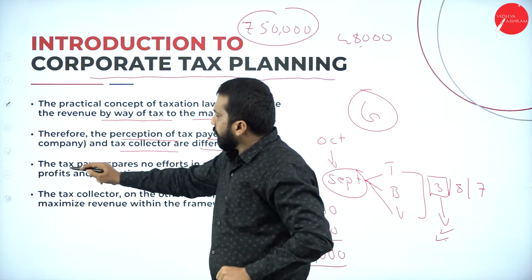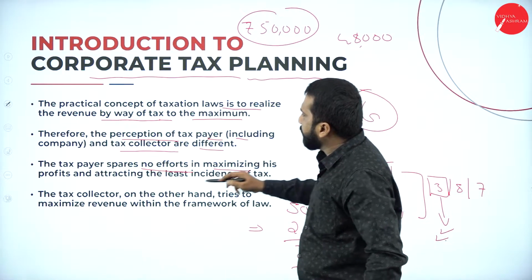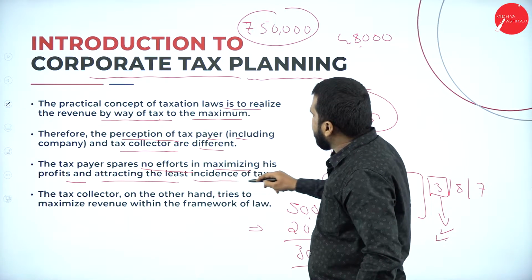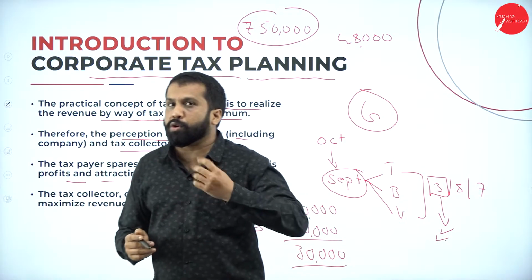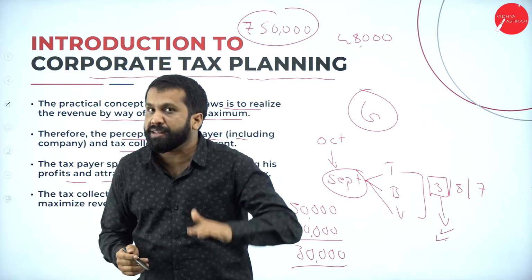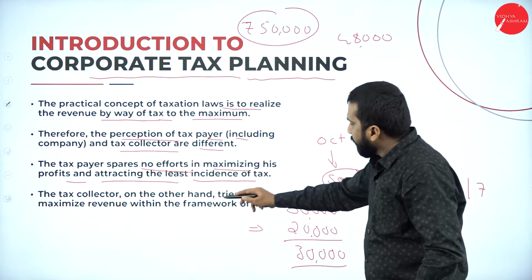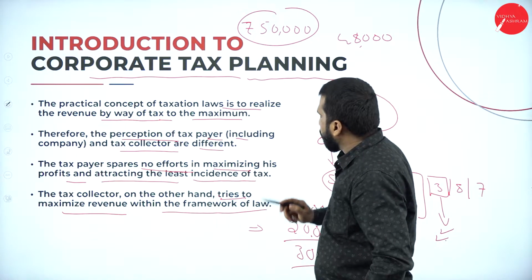Now, the taxpayer spares no effort in maximizing his profit and attracting the least incidence of tax. Normally, the payer wishes to get more profit but with less tax. The tax collector, on the other hand, tries to maximize revenue within the framework of law.